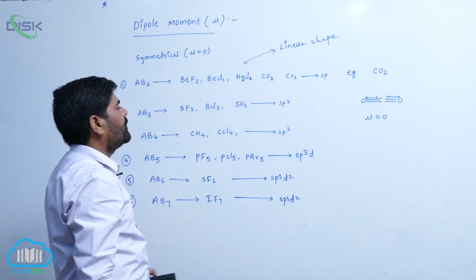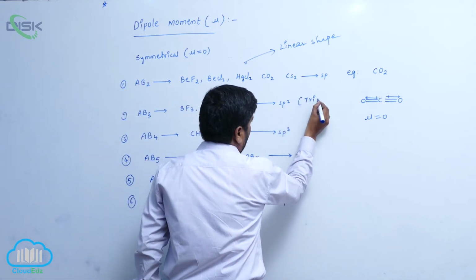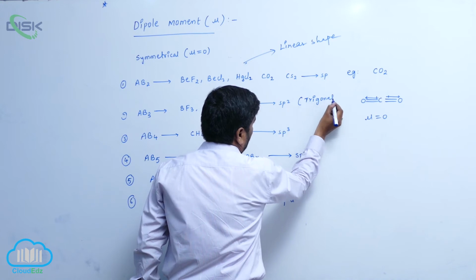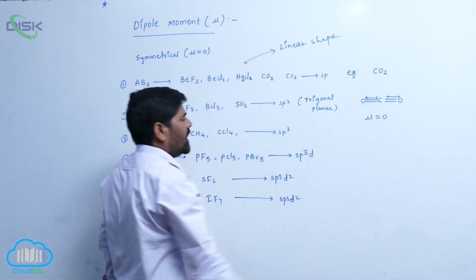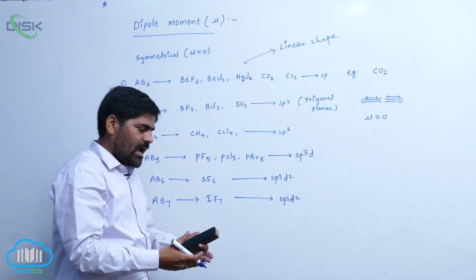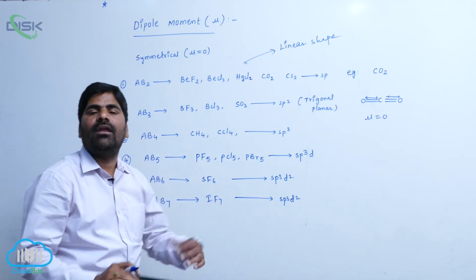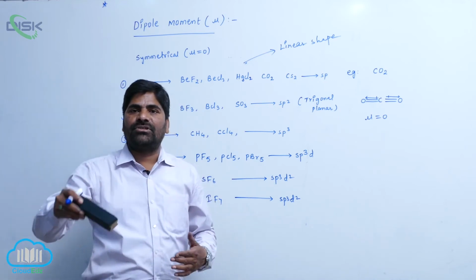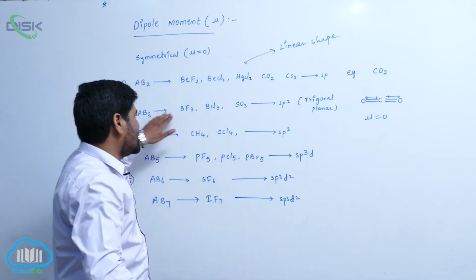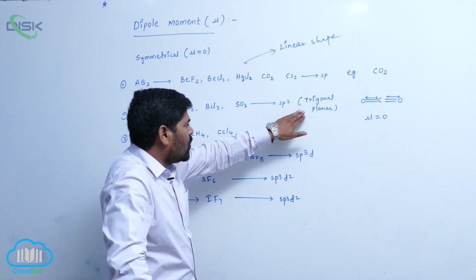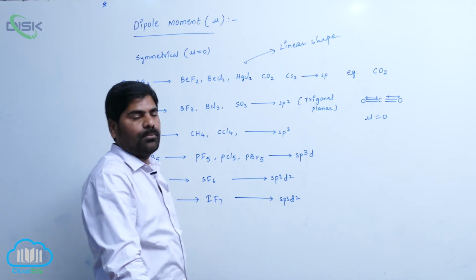Then coming to this, all these molecules have trigonal planar shape. Trigonal planar shape means around the central atom 3 bonds are arranged at equal distances. All the dipoles cancel each other around the central atom. So that is the reason why these molecules are known as symmetrical molecules. Dipole moment is 0.